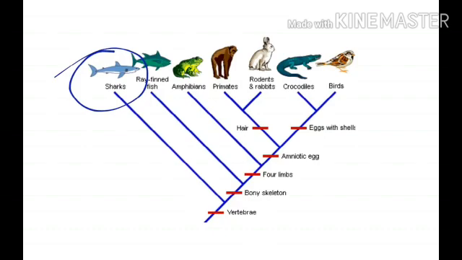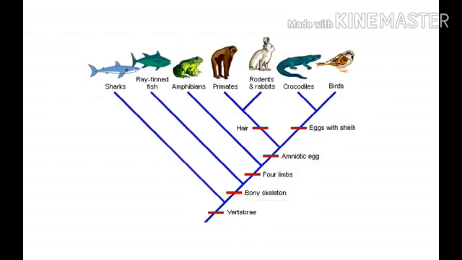So you have to see this shark. It is one of the evidence of the very distantly related characteristics among the organisms: birds, crocodiles, rodents, primates, amphibians and ray-finned fishes.